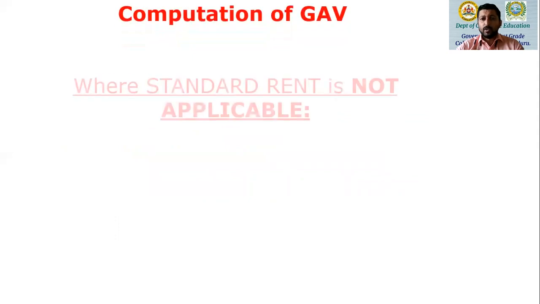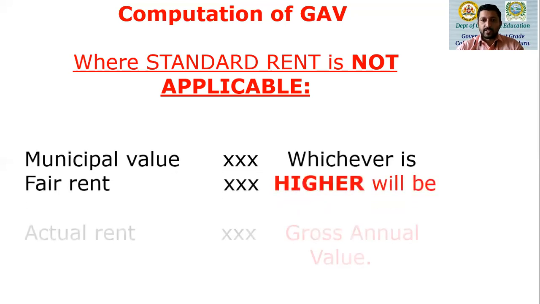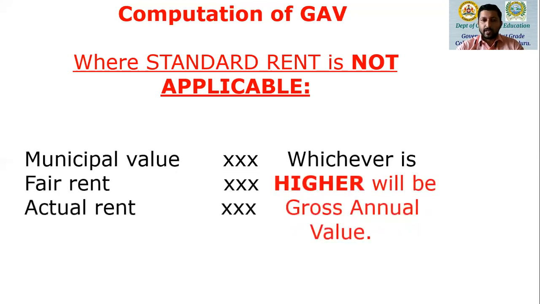Now, how do you compute the gross annual value? There are two sets over here. One where standard rent is not applicable. I stress, not applicable. So when standard rent is not applicable, we have the fair rent, we have the municipal value, and we have the actual rent. And among the three, whichever is higher will be the gross annual value. So municipal value, if it is higher, that will be the GAV.